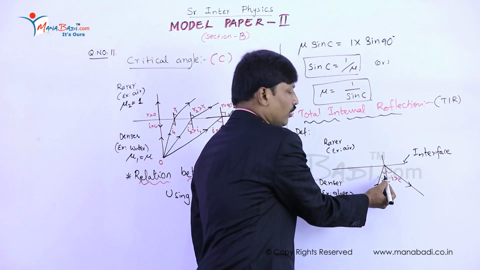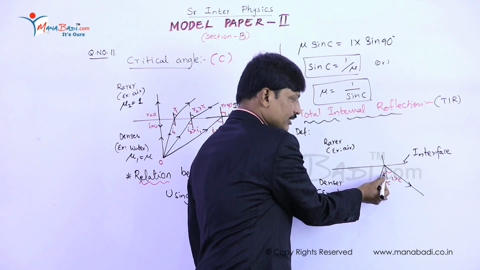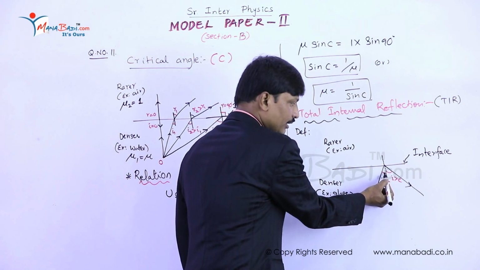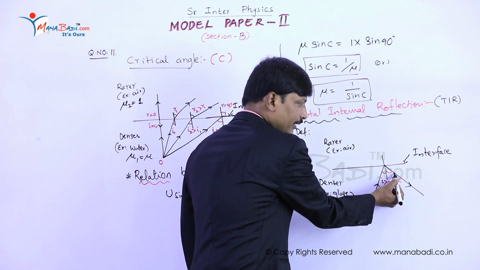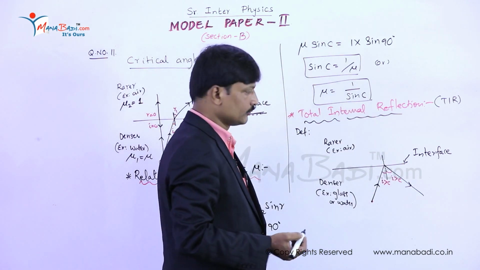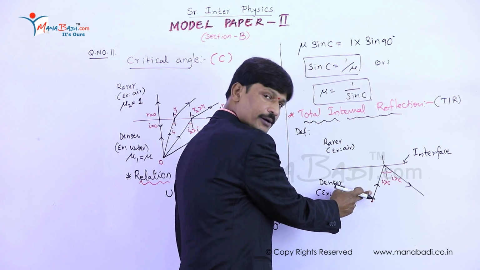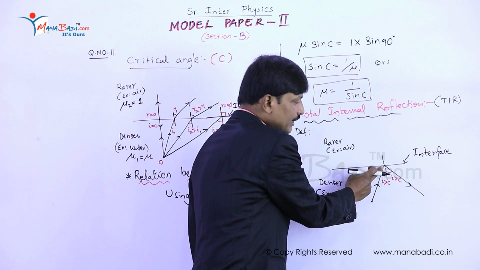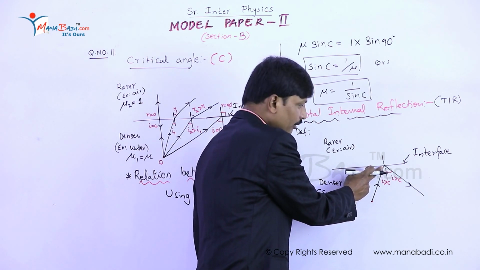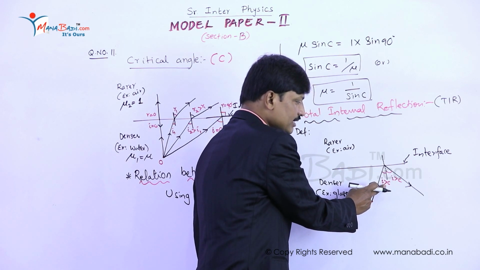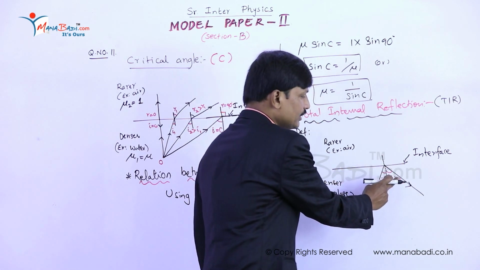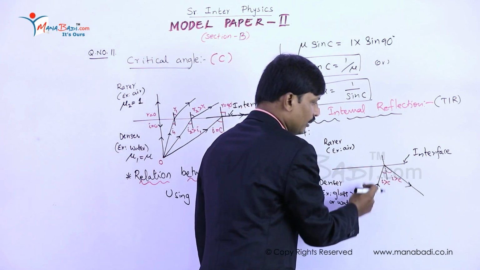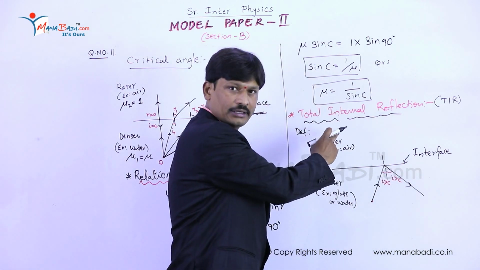Because according to the laws of reflection, if the angle of incidence is C, then the angle of reflection is also C. But in this case, I is greater than C, so for the reflected ray also, it is greater than C. So when a ray is traveling from denser medium to rarer medium and incident at the interface with angle of incidence greater than critical angle, it gets reflected back into the same medium. This phenomenon is called total internal reflection.